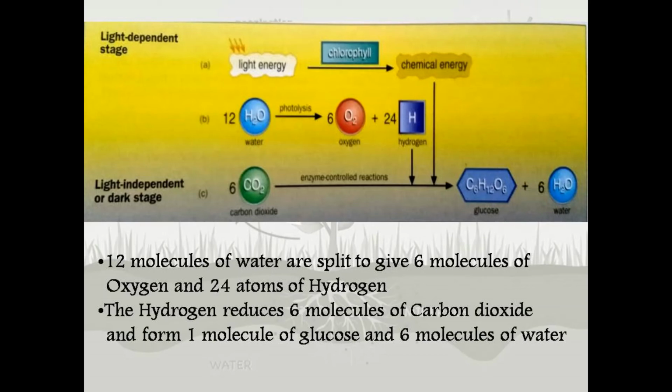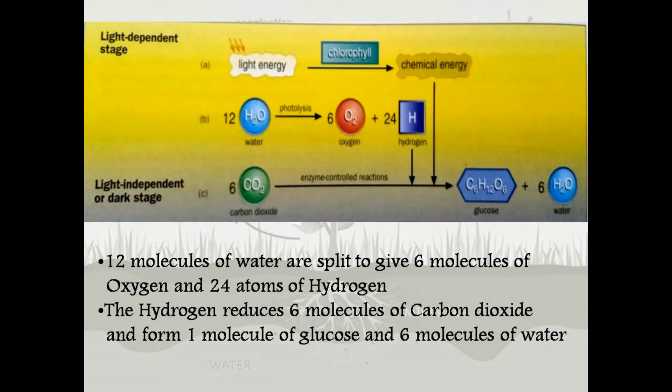The next stage is the light independent or dark stage, in which carbon dioxide is converted into a glucose molecule. This carbon dioxide is not directly converted into glucose. There are so many intermediate steps which are not to be discussed over here, but the important thing to be noted down here is that the hydrogen which is coming from the light dependent stage and the chemical energy which is coming from there, both are utilized in this process to convert carbon dioxide into glucose.